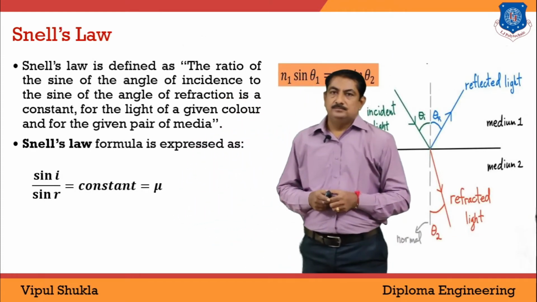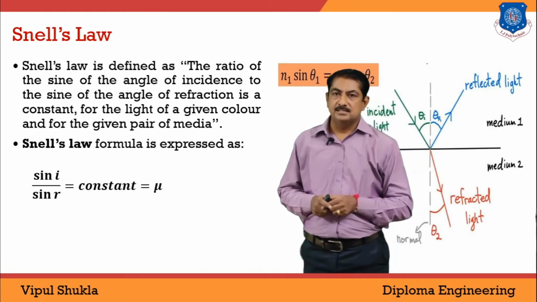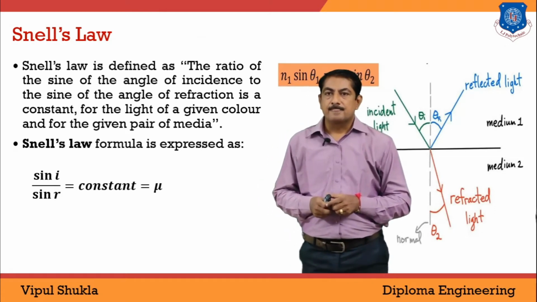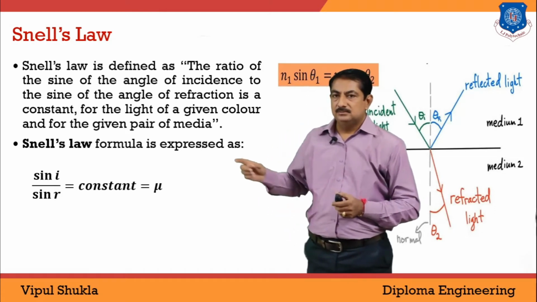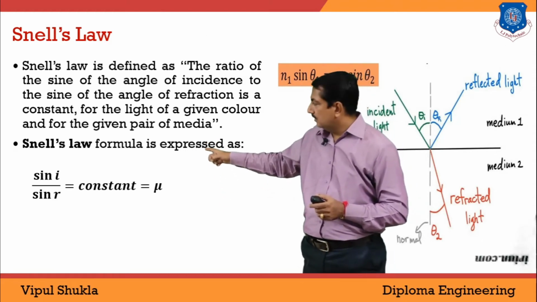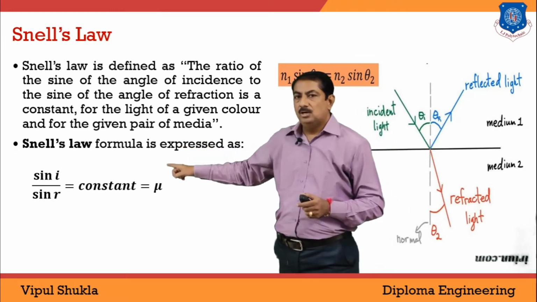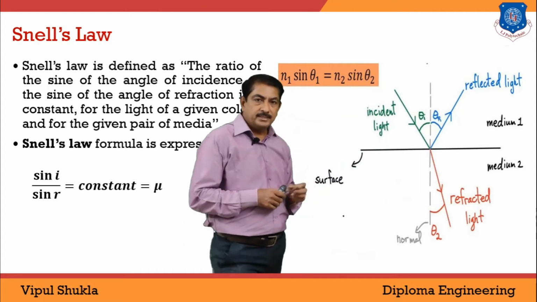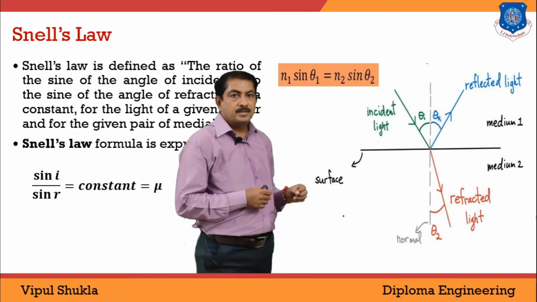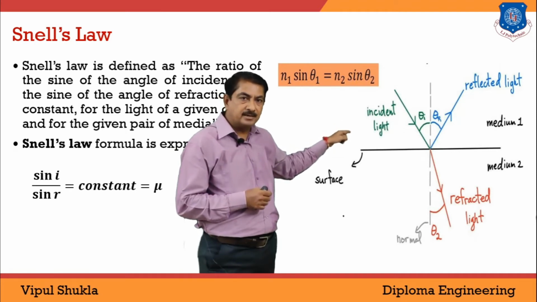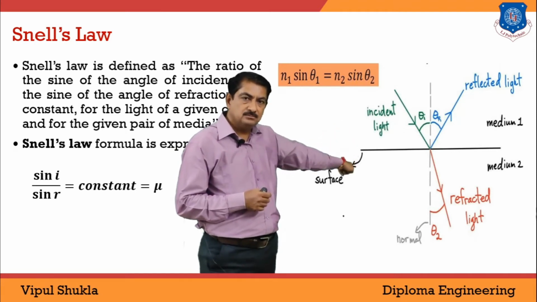What is Snell's law? Snell's law is defined as the ratio of the sine of the angle of incidence to the sine of the angle of refraction. It is given by the formula sin i upon sin r equals a constant, which is denoted by the symbol mu. Look at this figure. If the light ray is incident on the surface, after that it will refract.